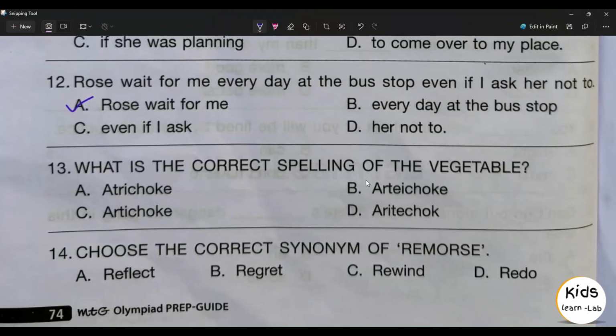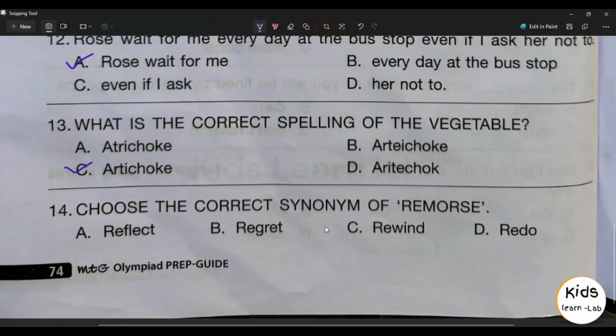13th question, what is the correct spelling of the vegetable? Option C, artichoke is the right answer. 14th question, choose the correct synonym of remorse. Option A, reflect. Option B, regret. Option C, rewind. Option D, redo. Option B, regret is the right answer.